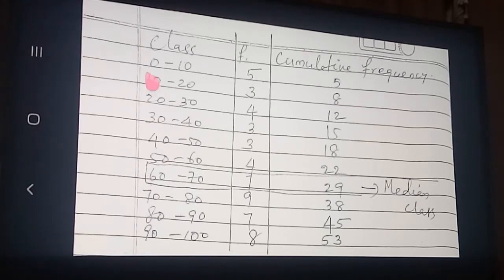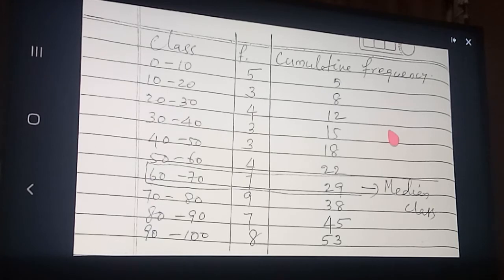So here actually you need 3 columns. Some of the students will write 4 columns only, that I showed on the previous page. On the previous page I showed how to form the less than cumulative frequency. It is not compulsory to write that in full; if you need it, then write. Otherwise this is enough. So before going to the formula, for finding the median you want to know the median class. You already studied that.